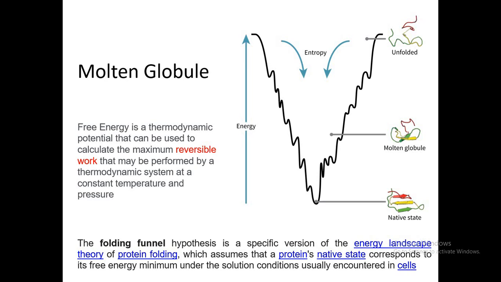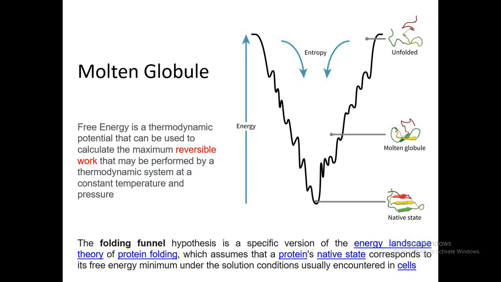Between the unfolded or nascent form of protein and the native form of protein, there is also another form, which we call the molten globule. So what is this molten globule? Molten globule is a form of protein that is not present in the fully native form.